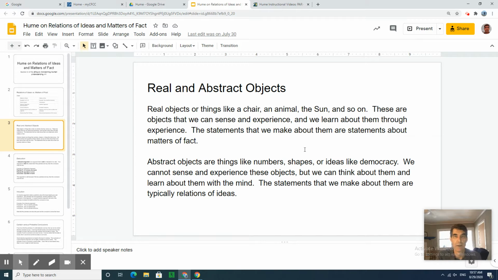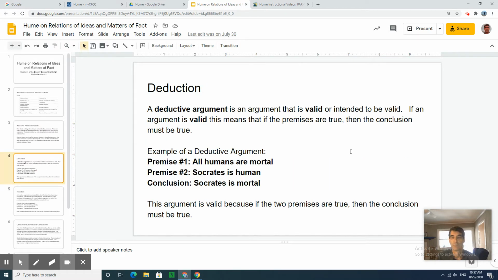We can say things about the number 2. We can say true things about the number 2. We can make statements about the relationship between 2 and 4, and so on. And these are all statements about abstract objects. So that's one difference between the relations of ideas and the matters of fact. Relations of ideas are about abstract objects. Matters of fact are about real objects. Let's move on to another difference.